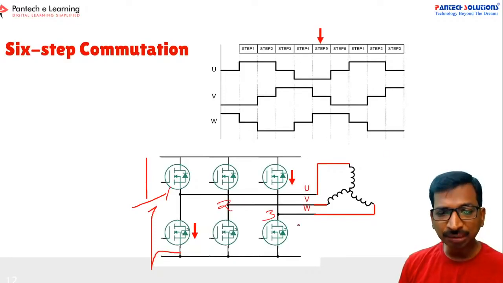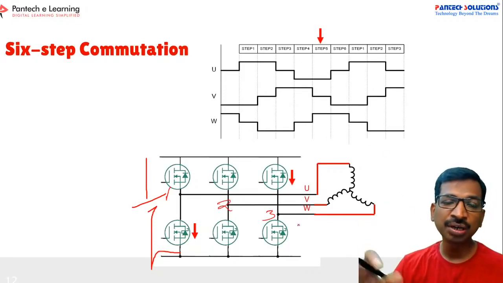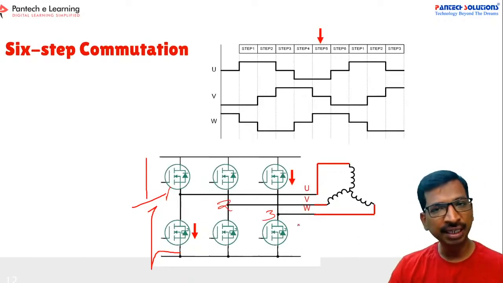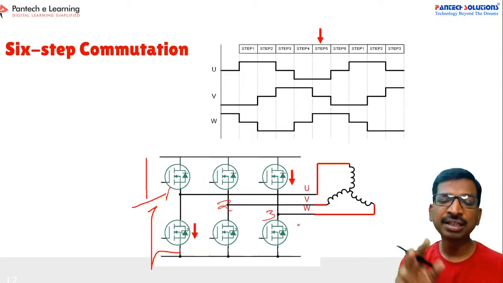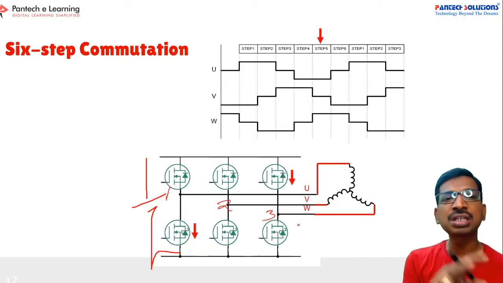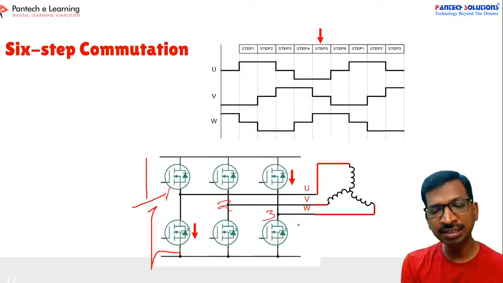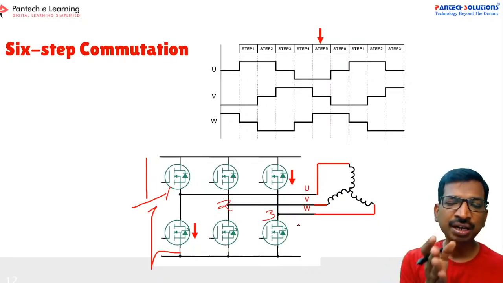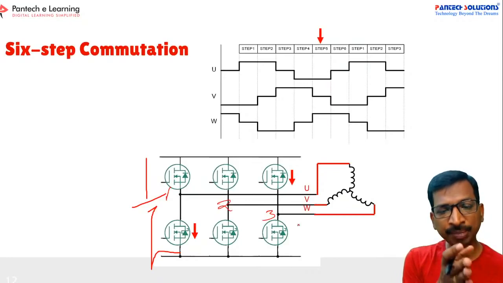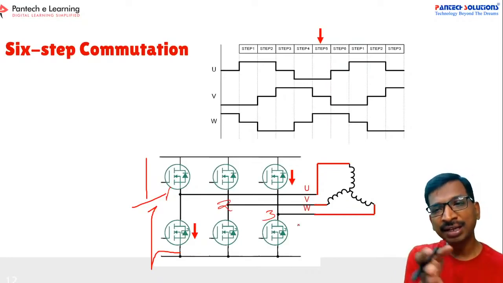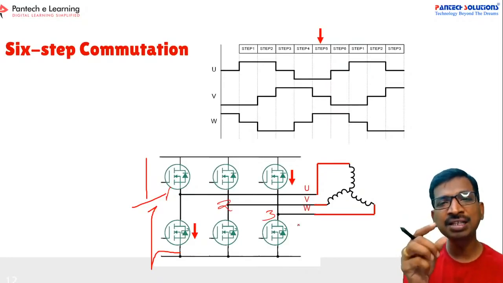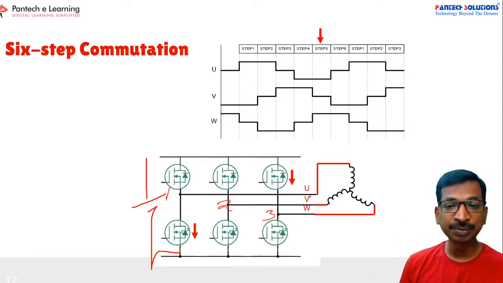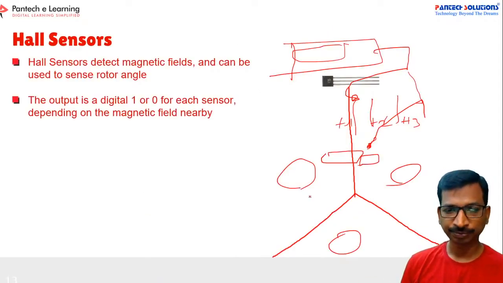The induction motor, PMSM, and SRM each work in a different manner, whereas the working principle for the DC motor and the brushless DC motor are the same, except that in the DC motor we use commutator brushes and spring mechanisms, whereas here that part is replaced with an electronic circuit. That's why we call it a brushless DC motor.